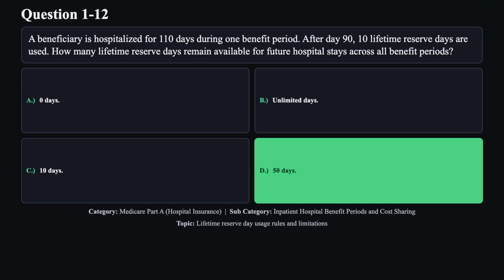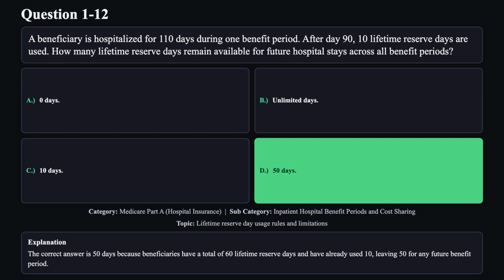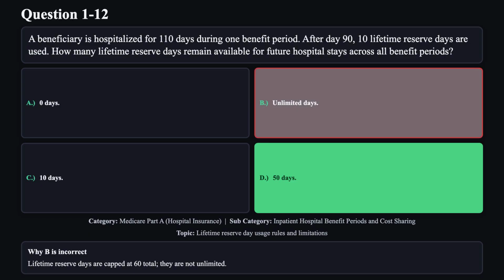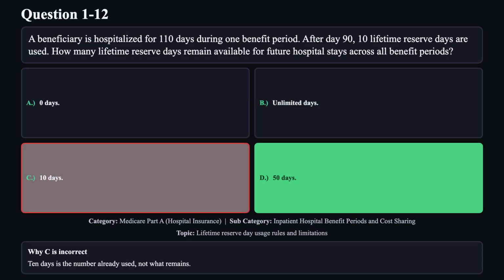The correct answer is D. The correct answer is 50 days because beneficiaries have a total of 60 lifetime reserve days and have already used 10, leaving 50 for any future benefit period. Reason A is not correct. All lifetime reserve days are not used after only 10. 50 remain. Reason B is not correct. Lifetime reserve days are capped at 60 total. They are not unlimited. Reason C is not correct. 10 days is the number already used, not what remains.